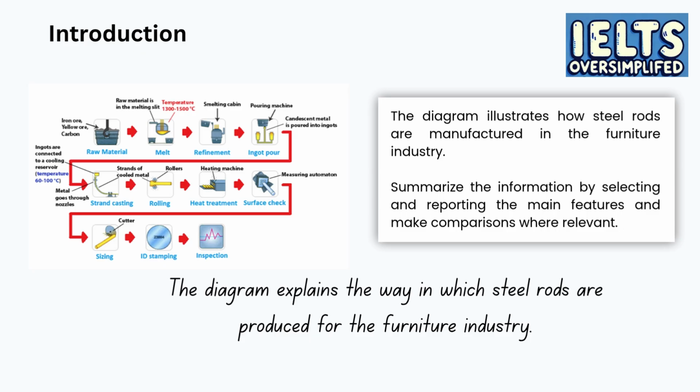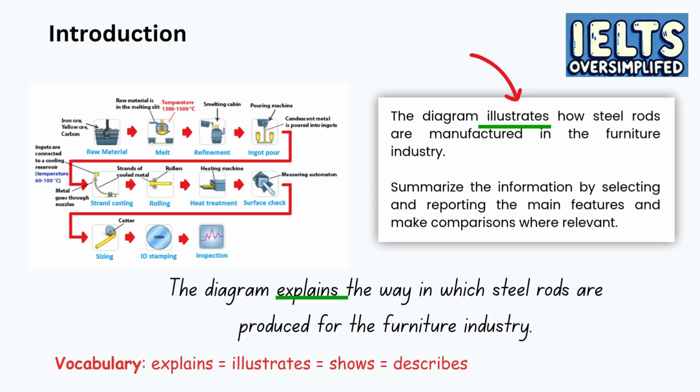As you see, I did not change the word diagram, because a diagram is a diagram. It's not a line graph. It's not a bar chart. It's not a table. So there is no sense in paraphrasing the word diagram. After that comes the verb, and it can always be paraphrased. So it's a very, very good technique to paraphrase the verb. I used explains instead of illustrates. You could also write shows or describes.